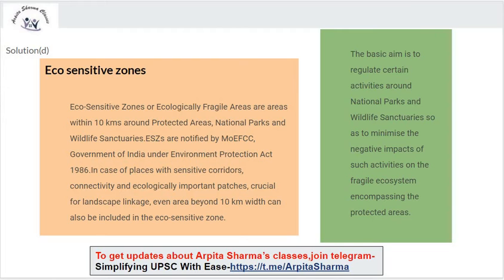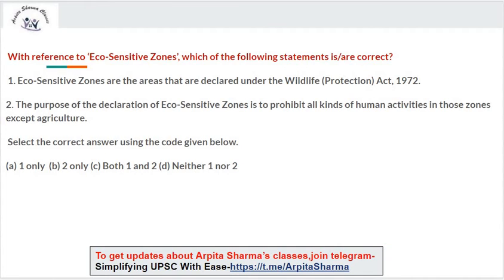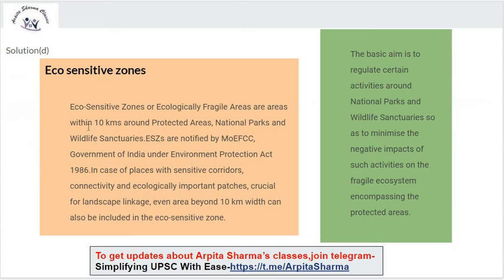The correct answer is option D, neither 1 nor 2. Both the statements are wrong. What are eco-sensitive zones? Eco-sensitive zones are basically buffer zones.